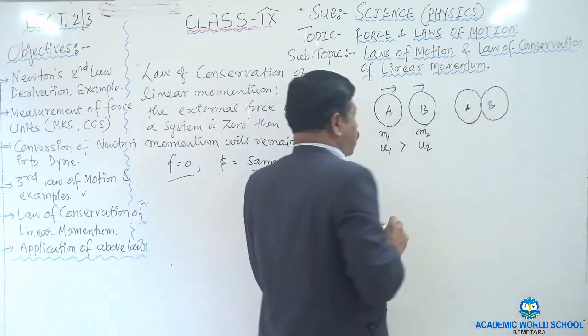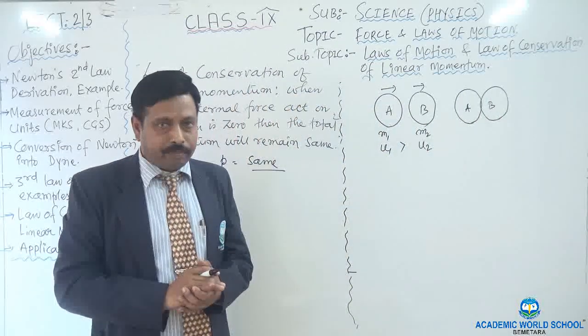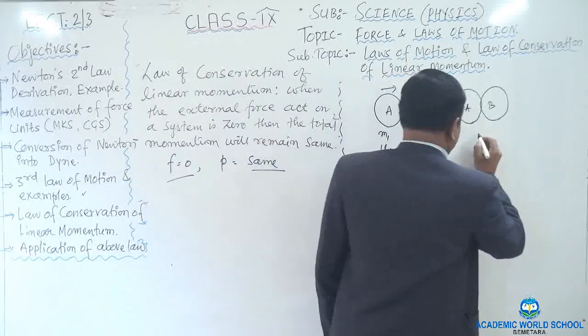After some time, body A collides with body B. Suppose the time interval is dt.